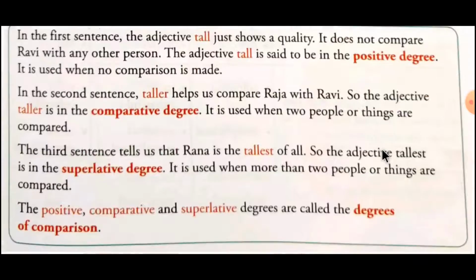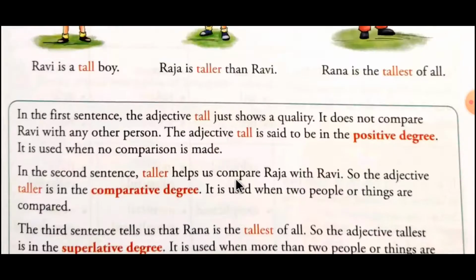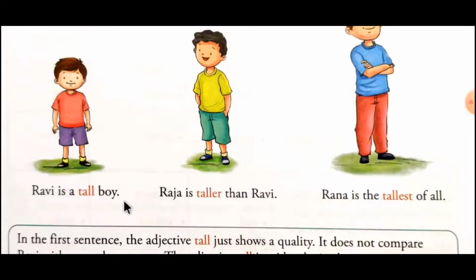So the positive, comparative and superlative degrees are called the degrees of comparison. I will repeat: the positive, comparative and superlative degrees are called the degrees of comparison. जो degrees of comparison हैं वो तीन हैं. Please remember these are positive degree, comparative degree and superlative degree. Now students, you may have a question: how does tall become taller and taller become tallest?